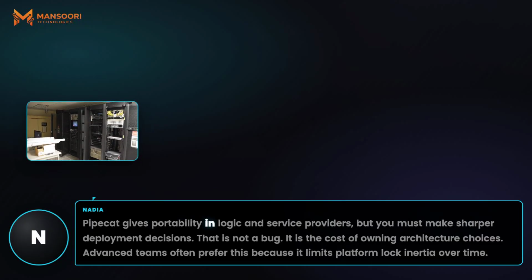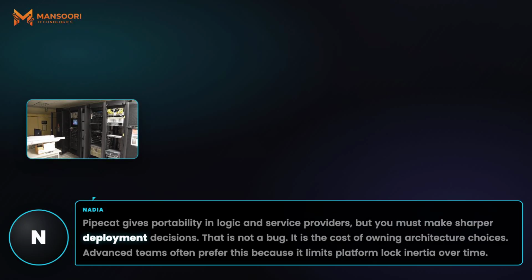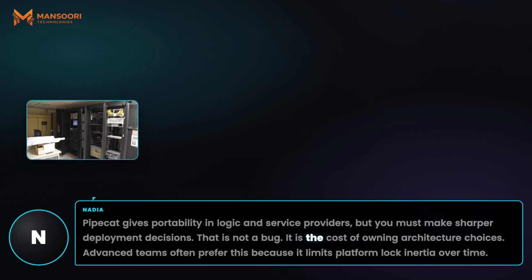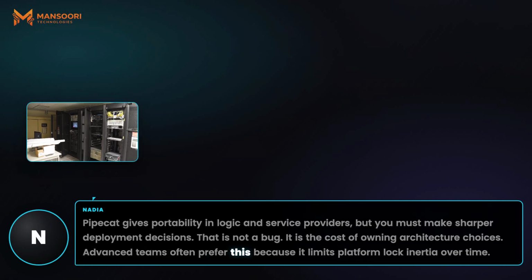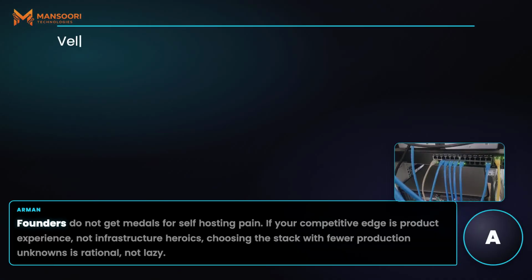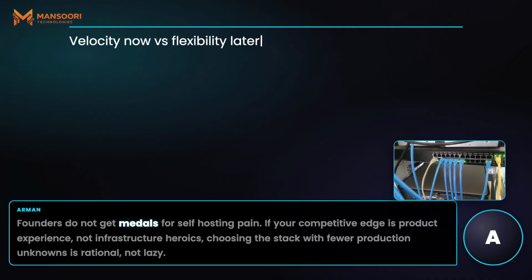Pipecat gives portability in logic and service providers, but you must make sharper deployment decisions. That is not a bug. It is the cost of owning architecture choices. Advanced teams often prefer this because it limits platform lock inertia over time. Founders do not get medals for self-hosting pain.